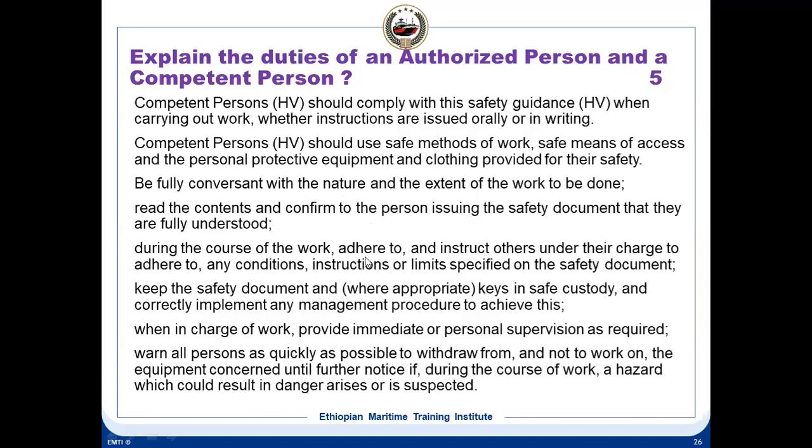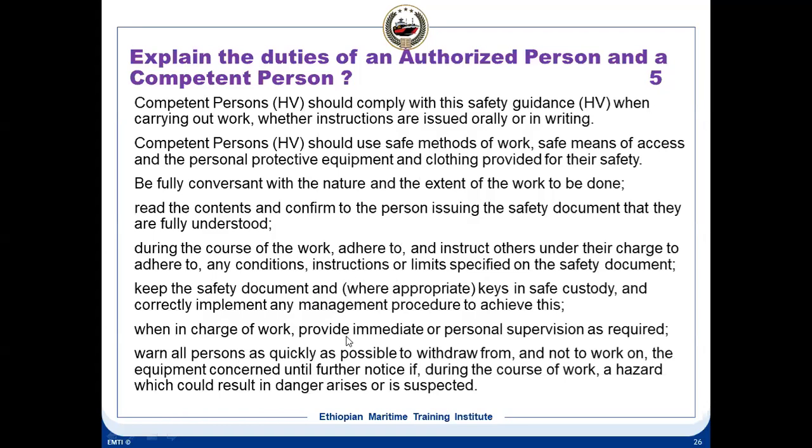During the course of work, adhere, and instruct others under their charge to adhere, to any conditions, instructions and limitations specified by the safety document. It is done by the competent person if he has somebody else with him. Keep the safety documents and keys in safe custody, and correctly implement any management procedure to achieve this. When in charge of work, providing immediate or personal supervision is also to be done by him.